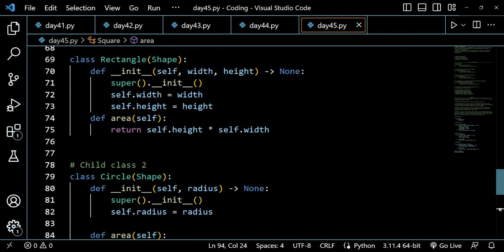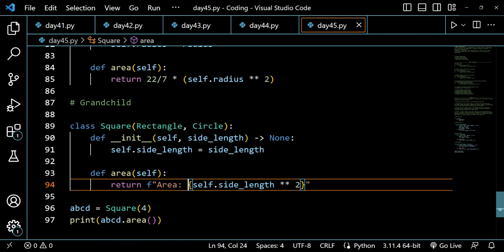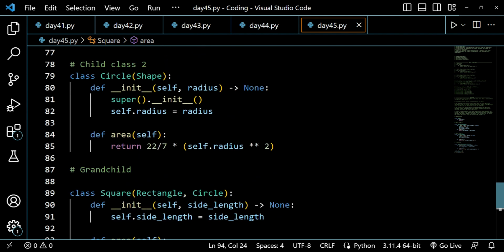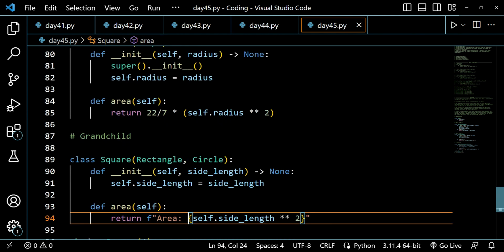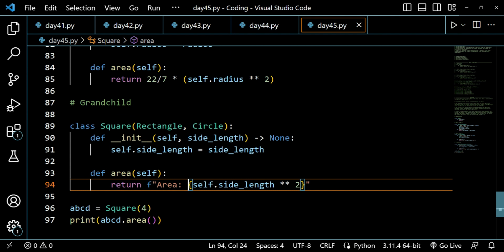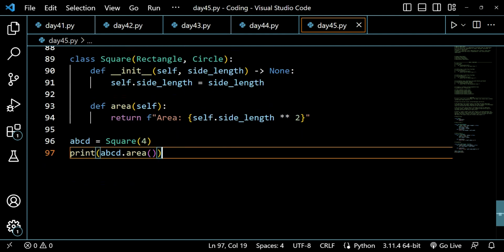First was rectangle and second was circle, and from those two classes we created our grandchild that is square, and that square is inheriting from rectangle and also from circle. So hybrid inheritance is a mixture of multiple inheritance. I hope that you've understood this question, and you were able to solve it.